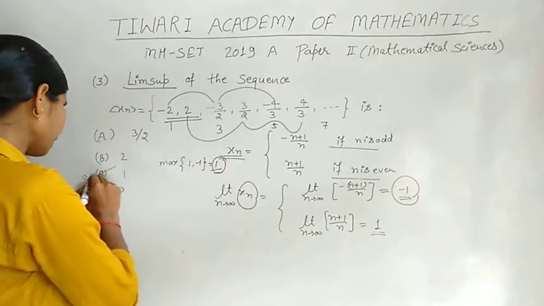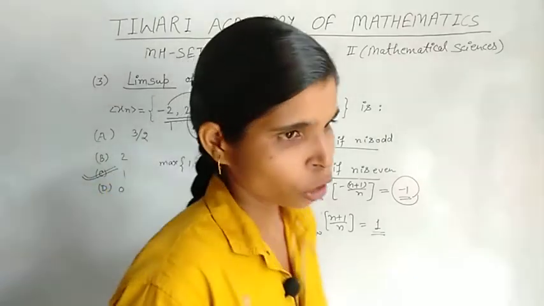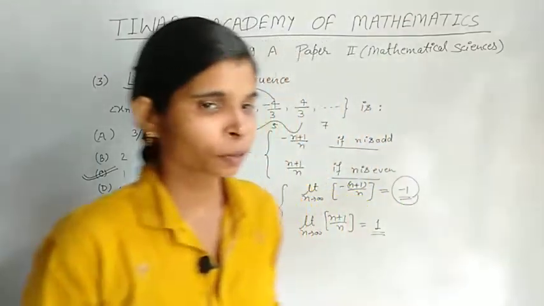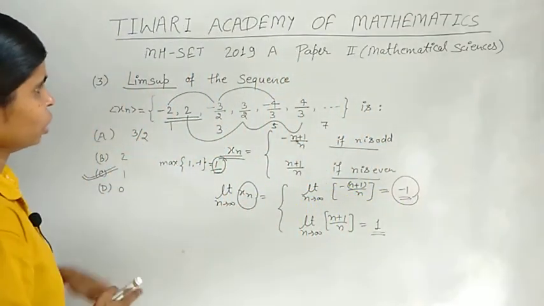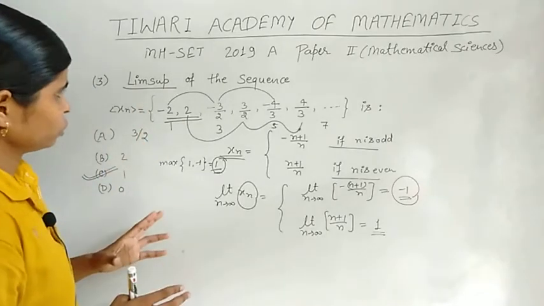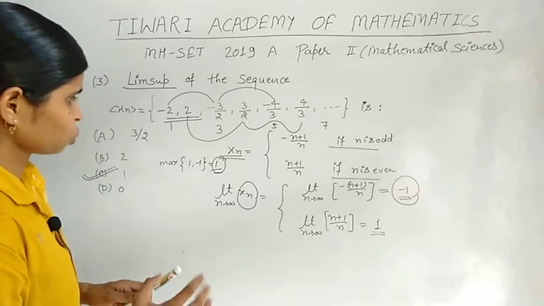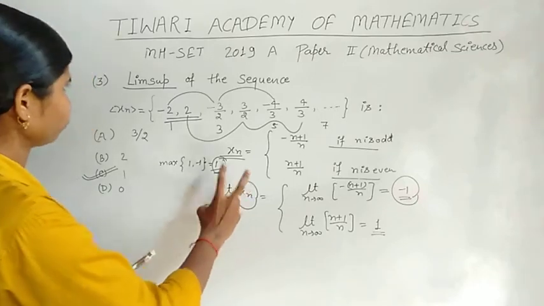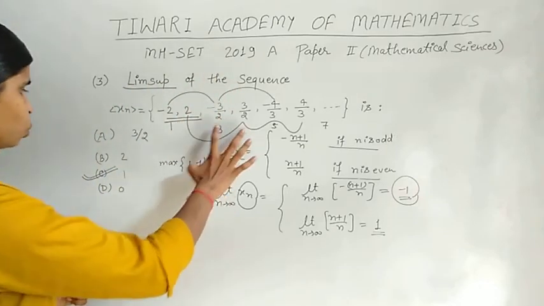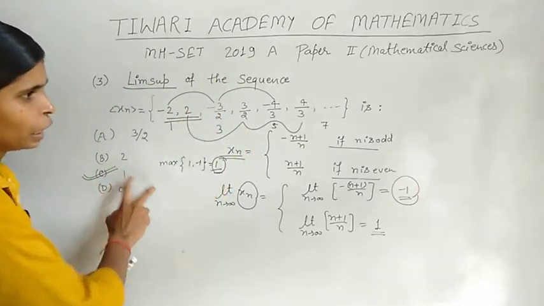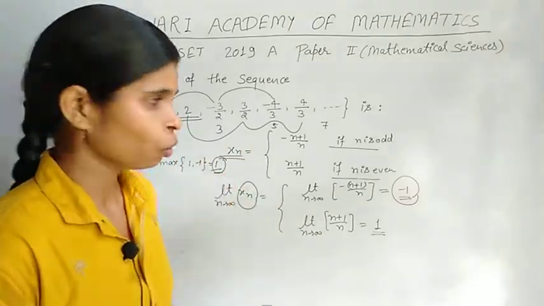So option C is the true option and options A, B, D are wrong, because the question asks for the limit superior. If the question asked for the limit inferior, our answer would be −1. But it asks for the limit superior of this sequence, which is 1, and we find it with this technique or trick.